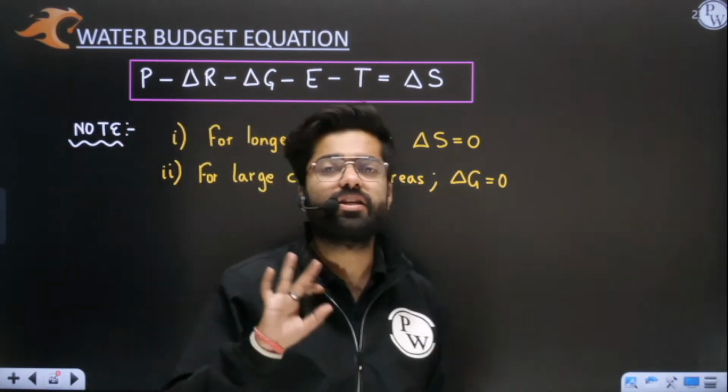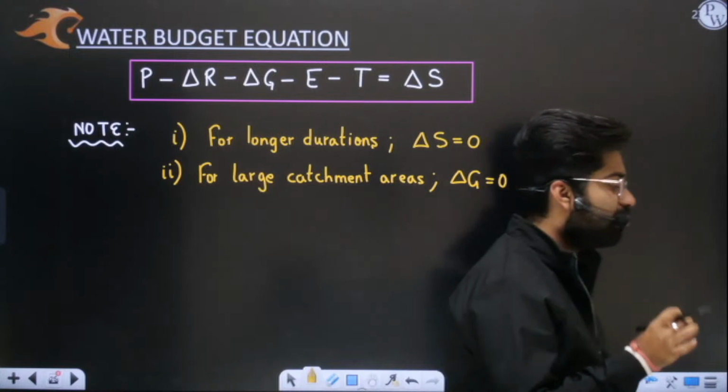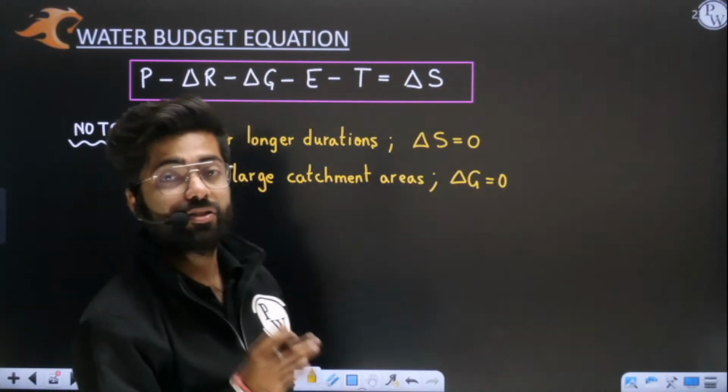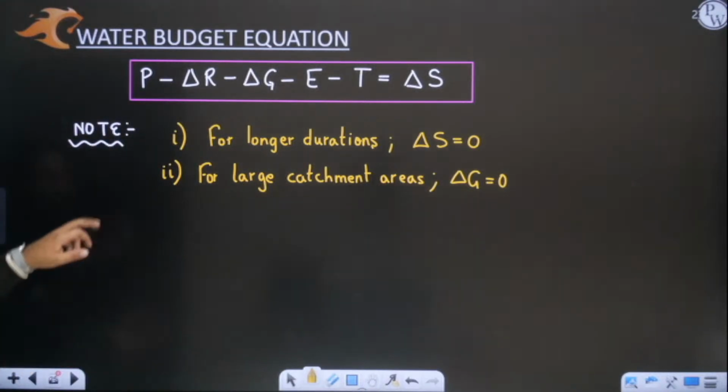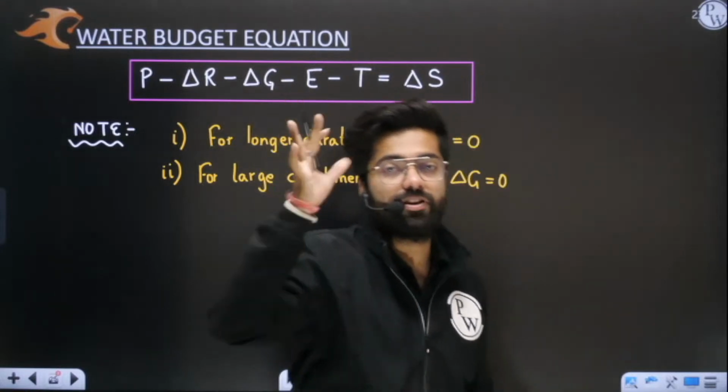Delta G, I am assuming. See, it is not exactly 0. Obviously, some change will be there, but it can be assumed as negligible, or it can be neglected, so that my equation is simplified. Understood, sir? This second assumption is fully clear to me. Now tell me the first one.